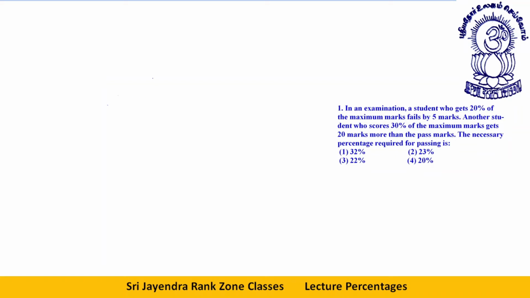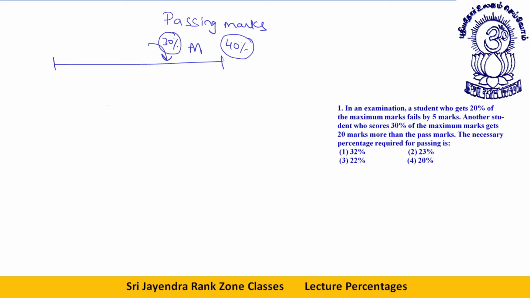Let's discuss the next question and next concept. The next concept is passing marks. In general, what type of questions are given in this? Let's say 40% is the passing marks. We will be told a student has scored this many percentage and he fails by this many marks. So the passing marks, this 40%, will be equal to this much percentage plus this many marks. So these marks will be equal to the difference of these two. Let me show it via example.